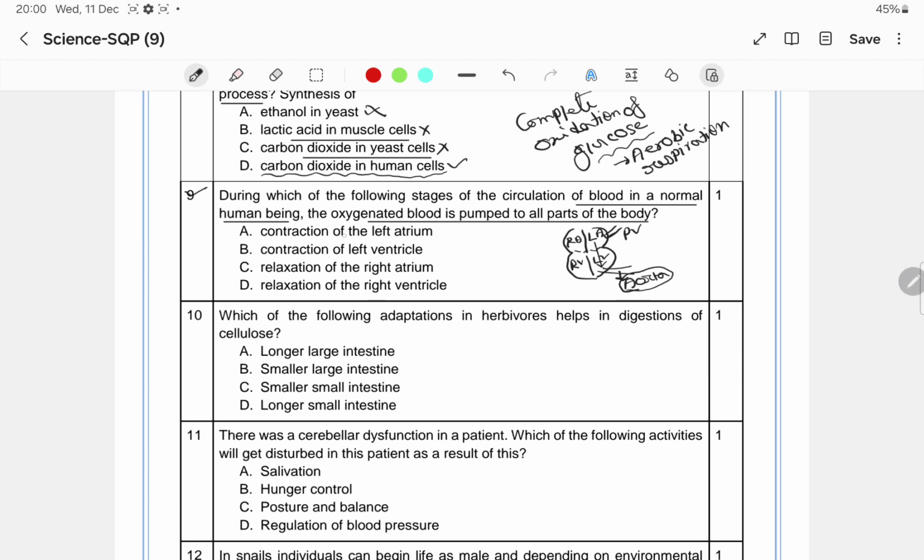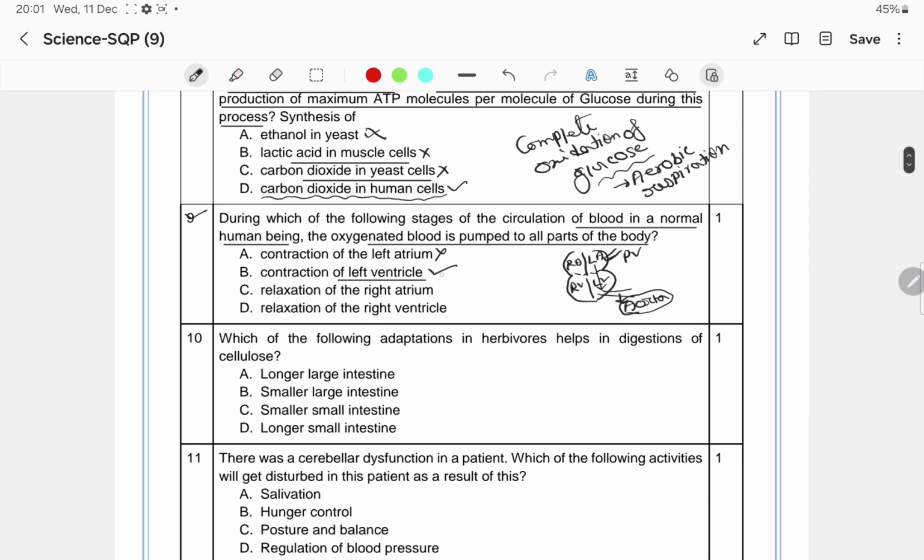So it is given there, contraction of the left atrium. No, by the contraction of the left atrium, the oxygenated blood goes to the left ventricle. Now it is given contraction of the left ventricle. Yes, it will be the correct answer. Oxygenated blood is pumped to all parts of the body because of the contraction of the left ventricle. Clear?